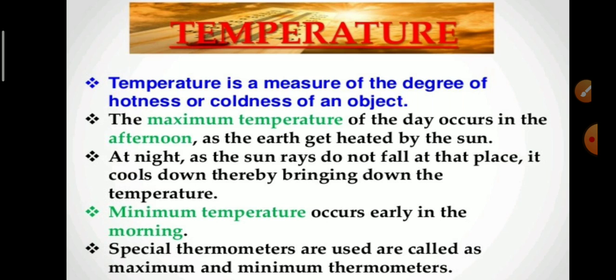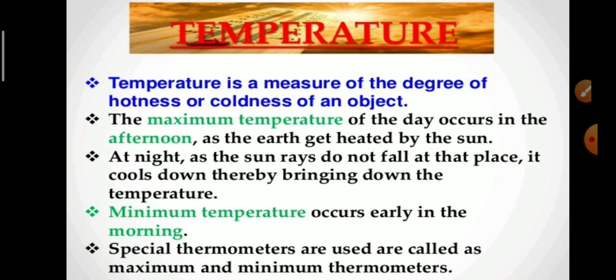Temperature. What is temperature? The temperature is a measure of the degree of hotness or coldness of an object. The maximum temperature of the day occurs in the afternoon, as the earth gets heated by the sun. This is a very important part.